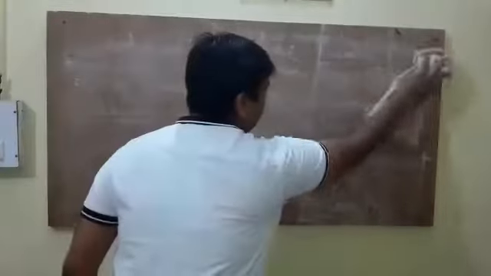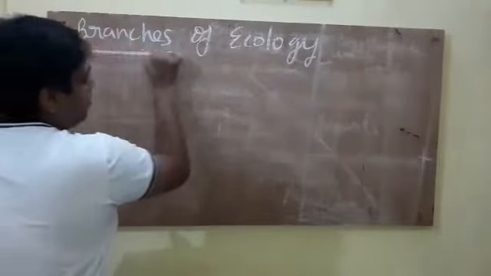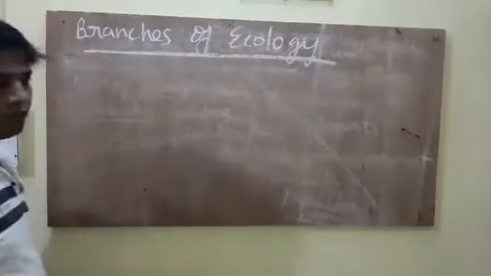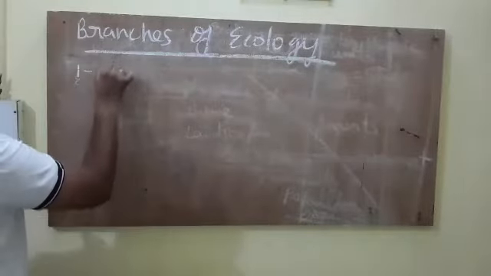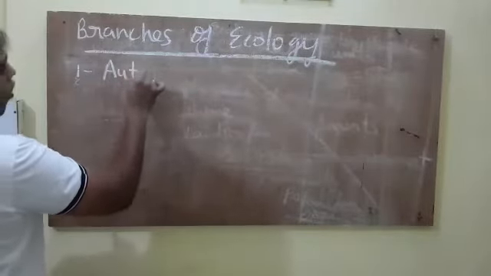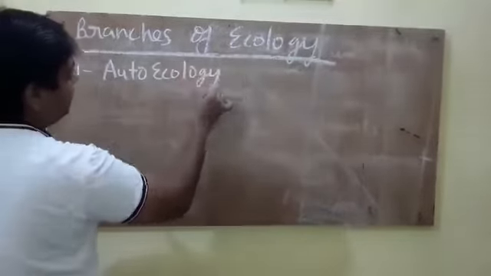Now we will study the branches of ecology. First is autoecology.